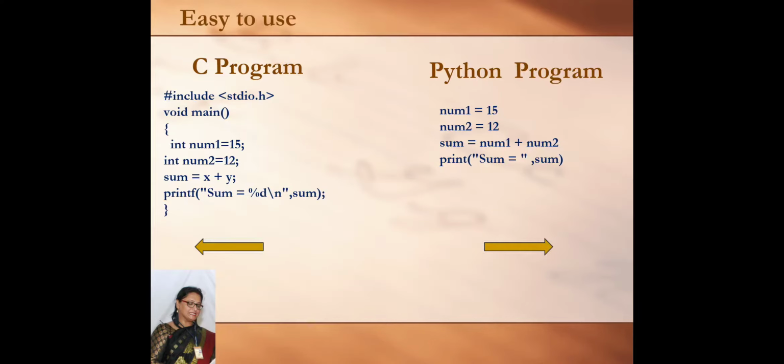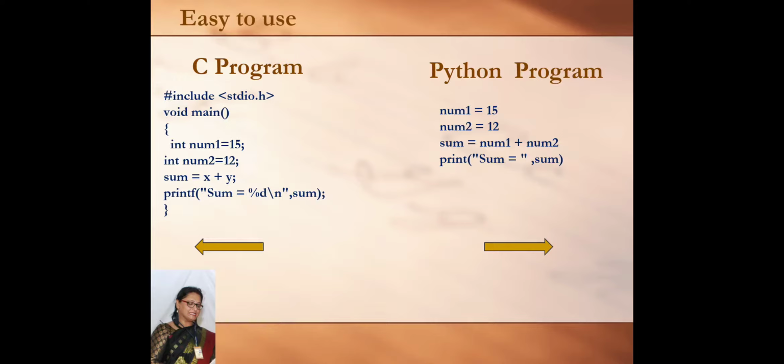Easy to use. Python is very easy. Whenever we compare a Python program with other programming languages, the Python program is very easy. Here is an example: the C program and the Python program. In the program, we want to add two numbers. In C, we have to use header files, main functions, curly braces, and the statements. But in Python, only four lines are required: num1 equals 15, num2 equals 12, sum equals num1 plus num2, and print sum.